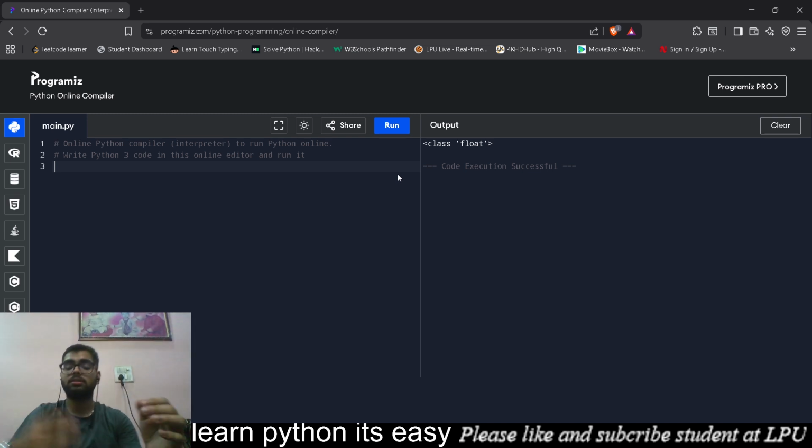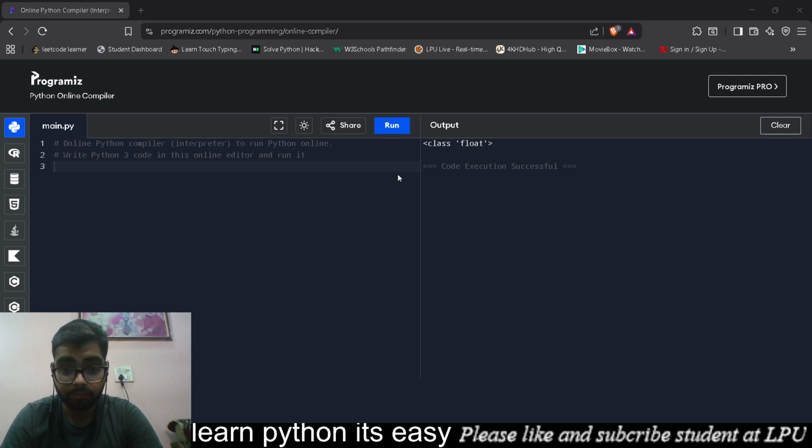So comparison operators are equals to, not equals to, greater than, less than, greater than or equal to, and less than or equal to. Let's see what those symbols actually look like. For equals to, the symbol is actually this double equals sign.